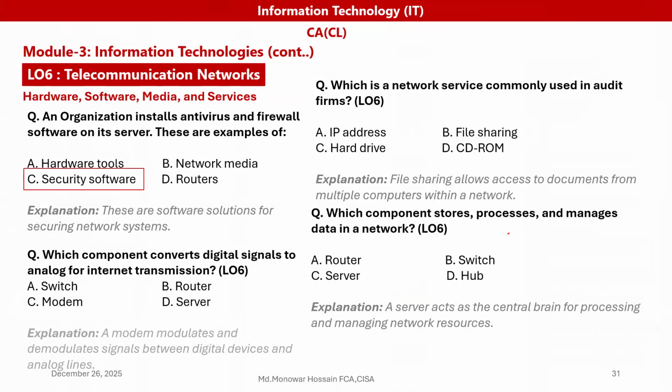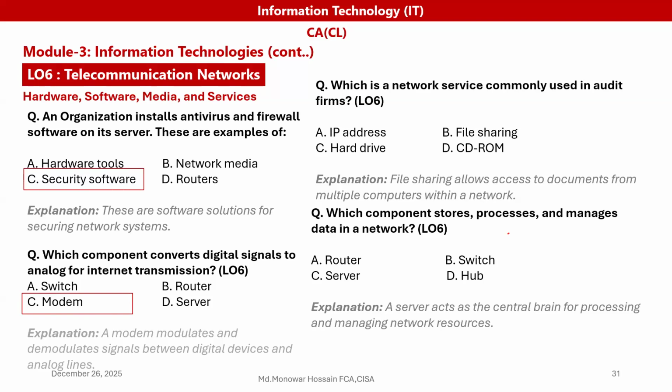Which component converts digital signals to analog signals for internet transmission? We know it is the modem, because a modem modulates and demodulates signals between digital devices and analog lines.